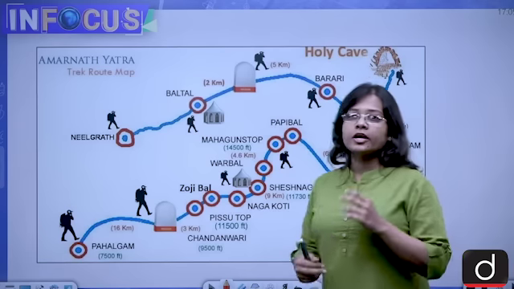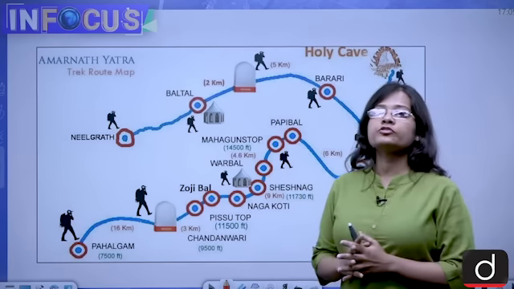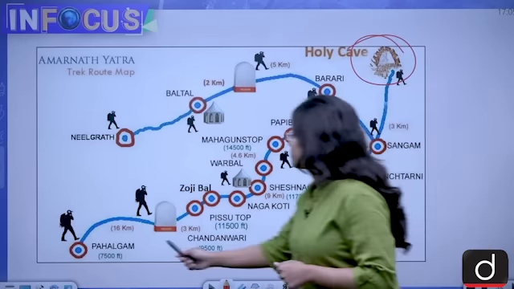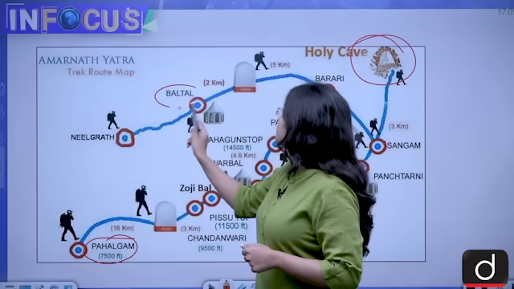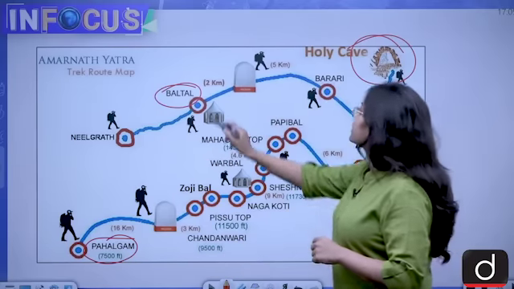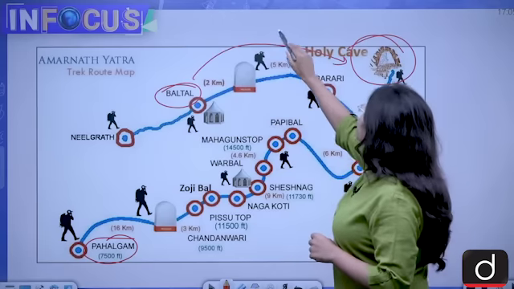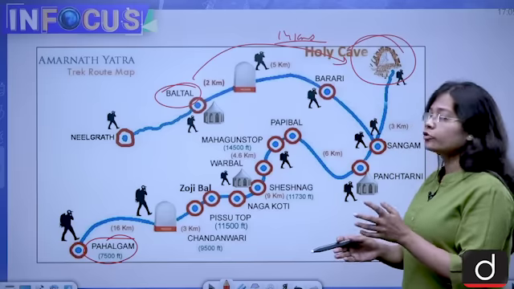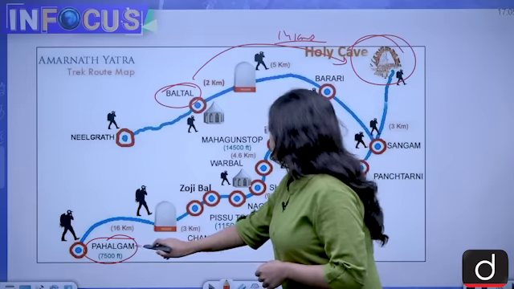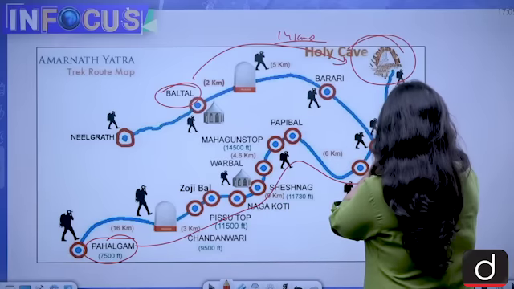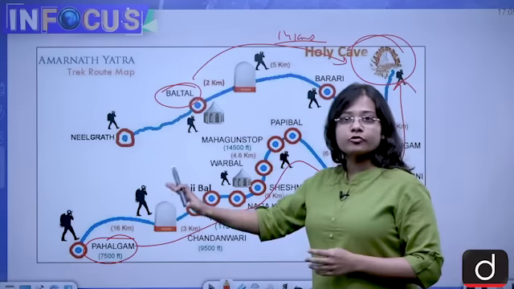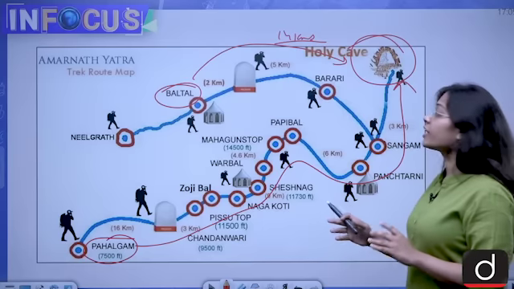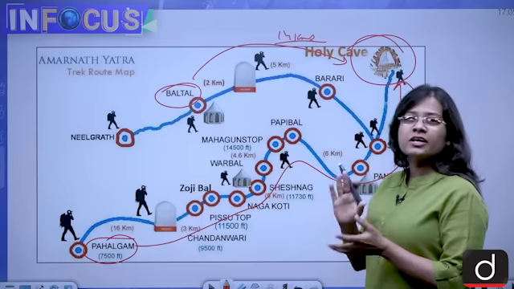Then there are two routes through which one can reach the holy cave of Amarnath. First is from Pahalgam and the second is from Baltal. Though the Baltal route is the smaller one at 14 kilometers, the route preferred among the devotees is the Pahalgam route. Even though it is 46 kilometers, the devotees prefer the Pahalgam route, as it is smoother and more scenic, while the Baltal route is very rough.